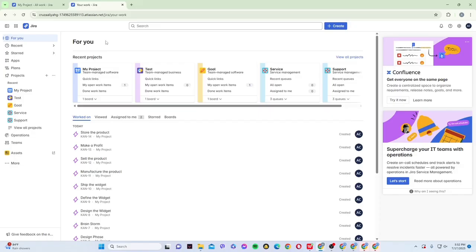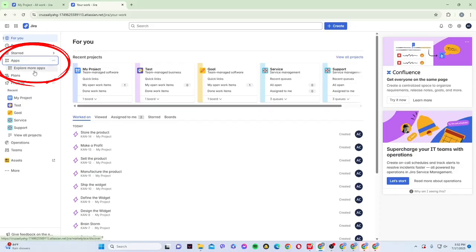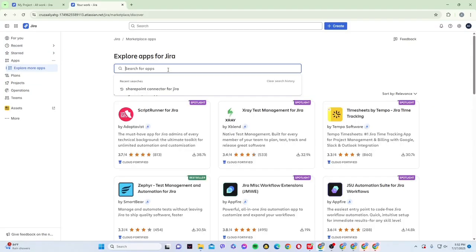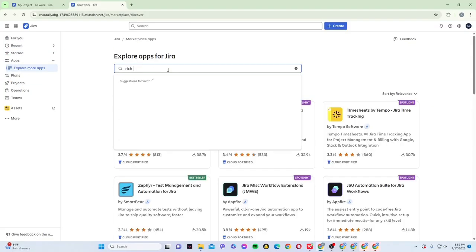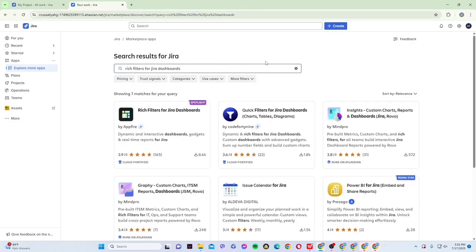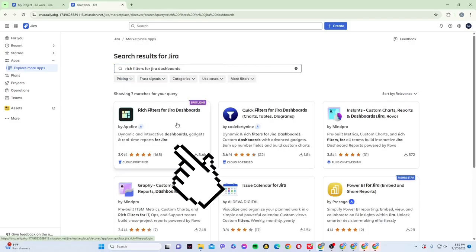Once in, on the left panel, go to Apps and click on Explore More Apps. Now, search for Reach Filters and select one for Jira Dashboard. Now just click on this app.